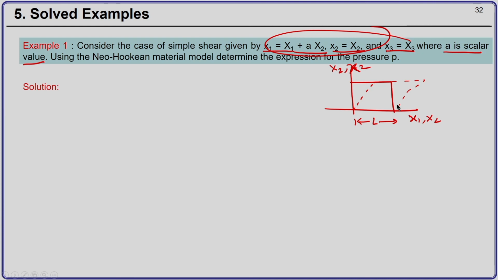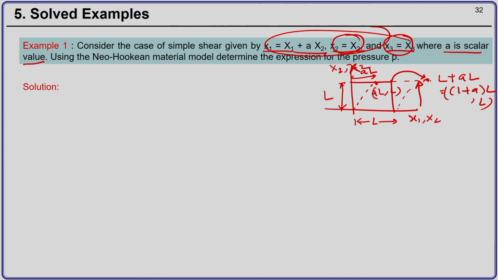Let us say this is a square with side L. This will be A times L, and this point will go to L plus A times L, which is (1 plus A) L. So, the coordinate of this point becomes A L comma L, and the coordinate of this point becomes (1 plus A) L comma L. There is no deformation in the second direction because x2 is capital X2, and no deformation in the third direction because x3 is capital X3.